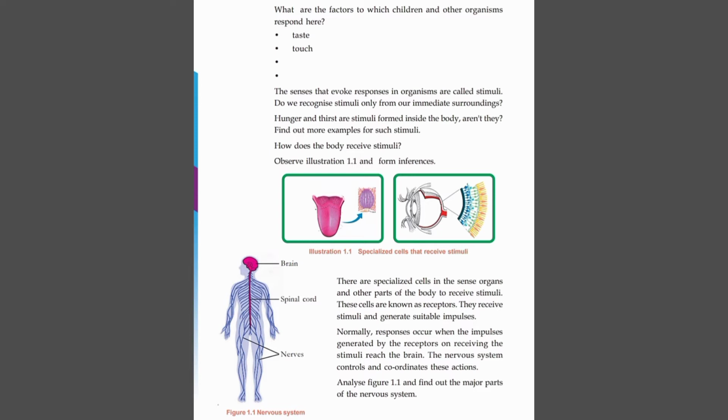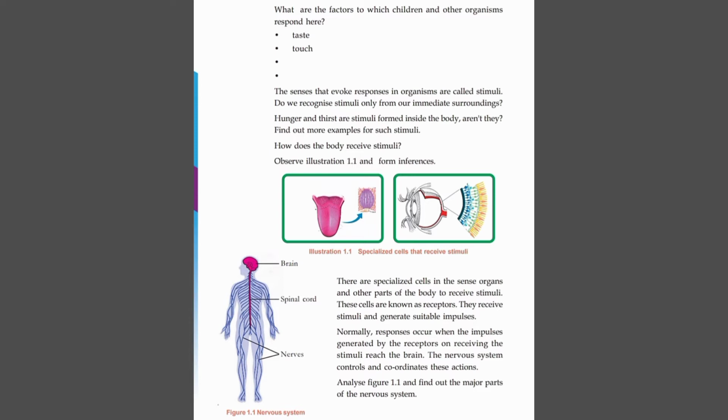Once more, please listen. There are specialized cells in the sense organs and other parts of the body to receive stimuli. These cells are known as receptors. Responses occur when the impulses generated by the receptors on receiving the stimuli reach the brain.